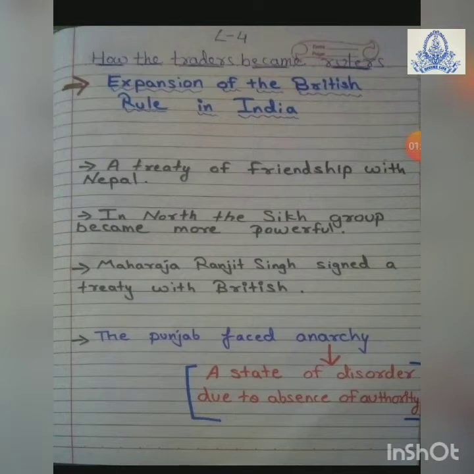Now this destroyed the unity of the state and gave a chance to the British to capture this Sikh region. So they declared the war. This was the first Anglo-Sikh war. Okay, in this war, Maharaja Gulab Singh of Jammu also helped the British to capture the Sikh region. Okay, Lahore was the capital of the Sikh region.